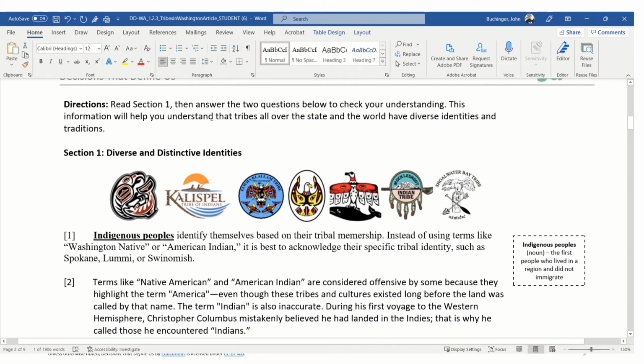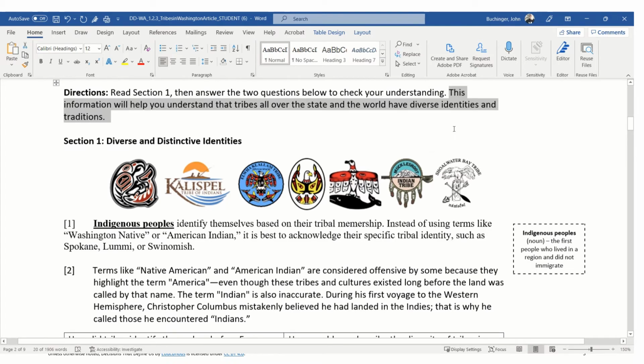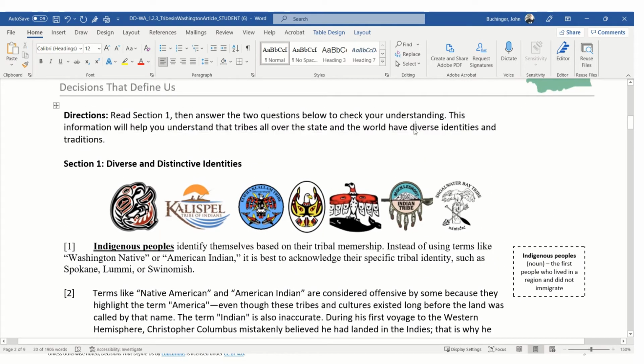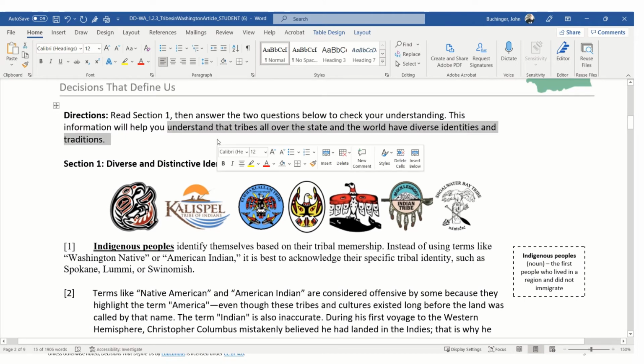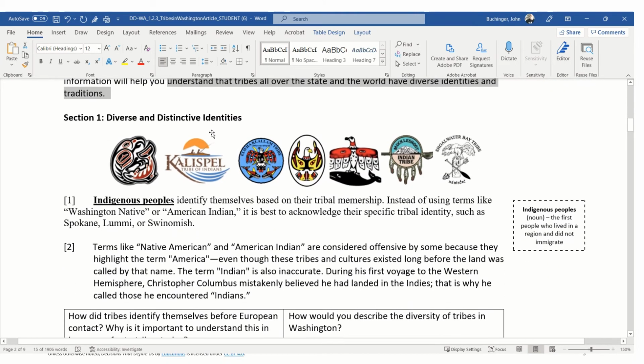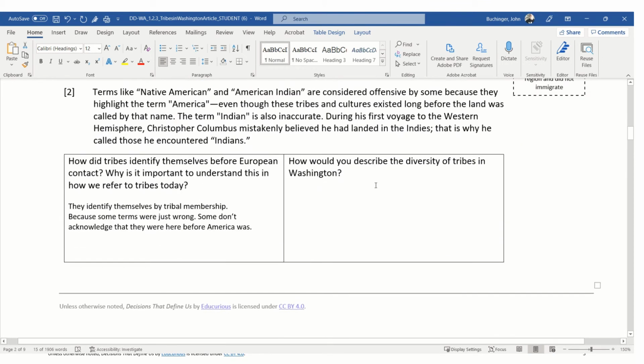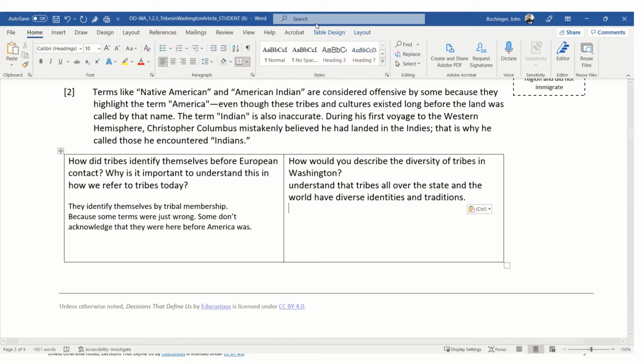And I remember that it talked about diverse identities, right? And it said to me, this information will help you understand that tribes all over the state and the world have diverse identities and traditions. Ooh, so I think that tribes all over the state and the world have different identities and tribal traditions. Yeah, that sounds like a fantastic answer. I'm going to put it right in there.